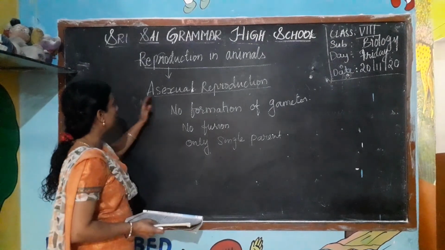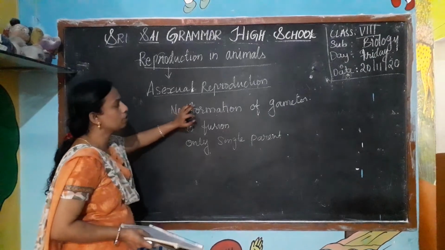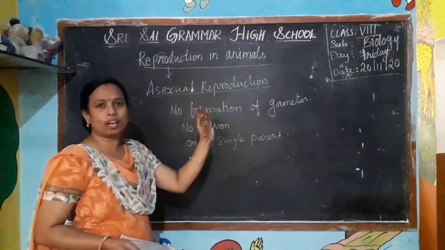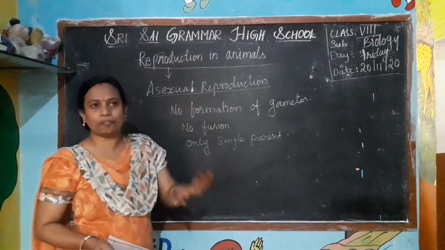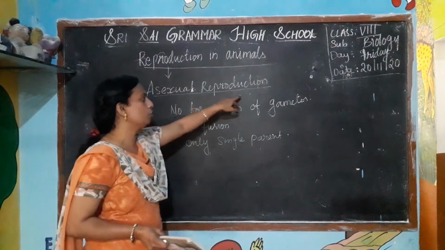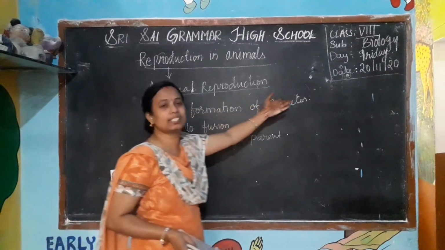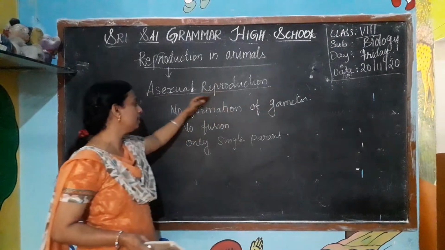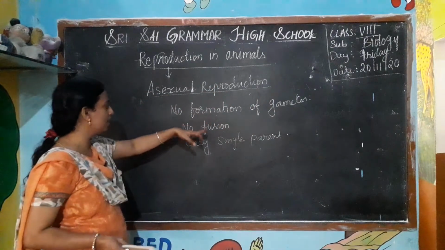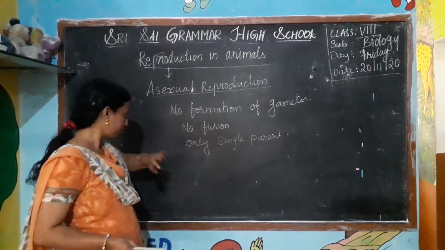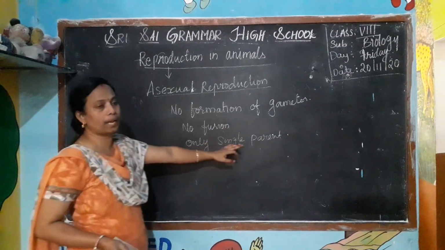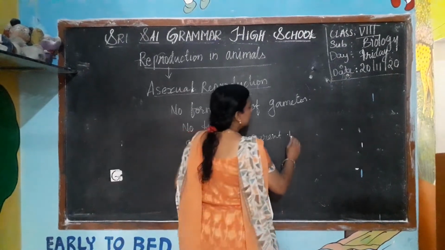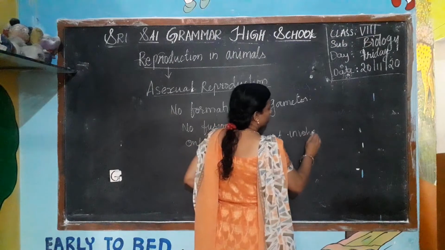So in asexual reproduction there is no formation of gametes. The male or female cells won't be formed. If there are no gametes, there is no fusion, and only a single parent is involved.